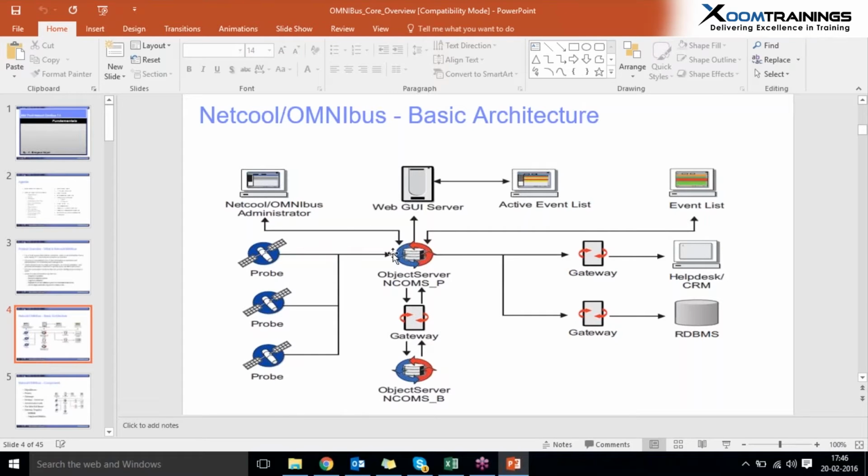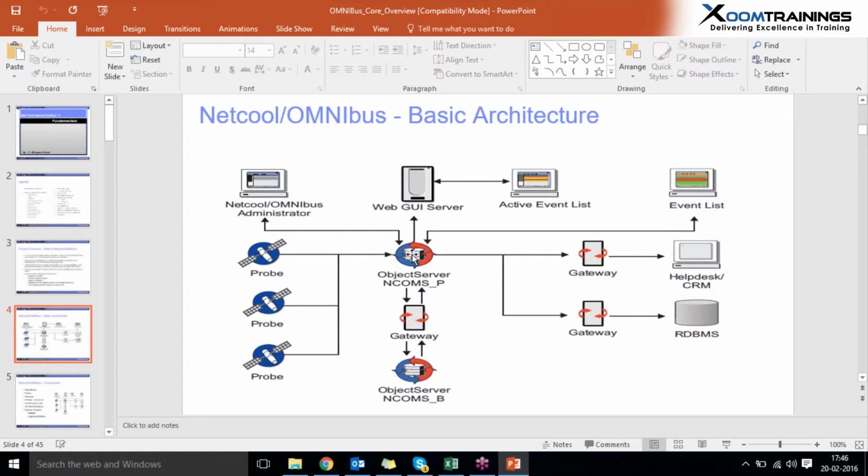This object server is an in-memory database, which is the heart of Omnibus, and the core, which has the capability of storing events up to a certain limit and performing certain operations according to the client's requirements, and converting the error issues into a form understandable to the NOC people, so that NOC people can easily identify the error and raise the ticket to the related engineer.